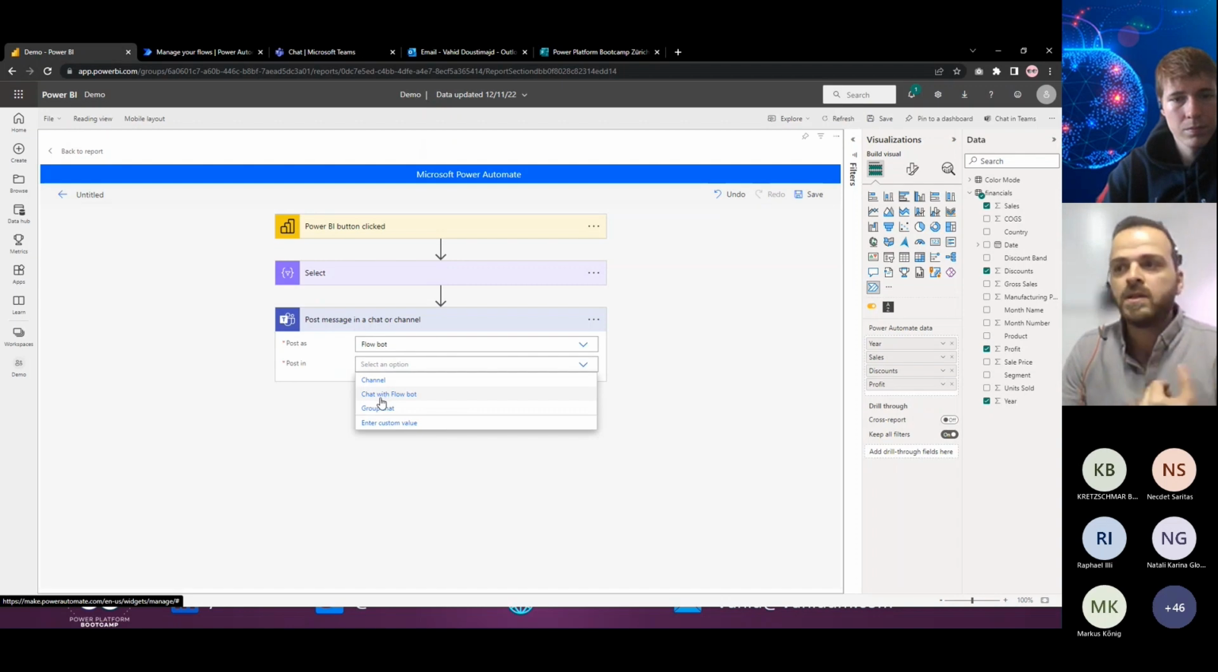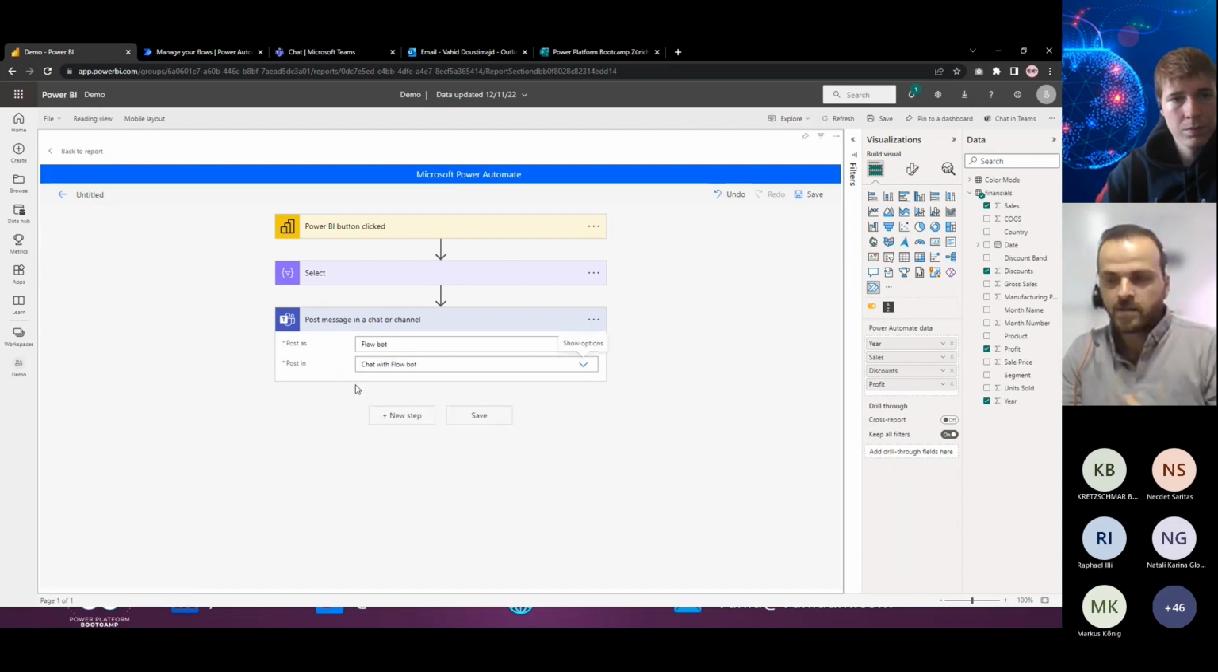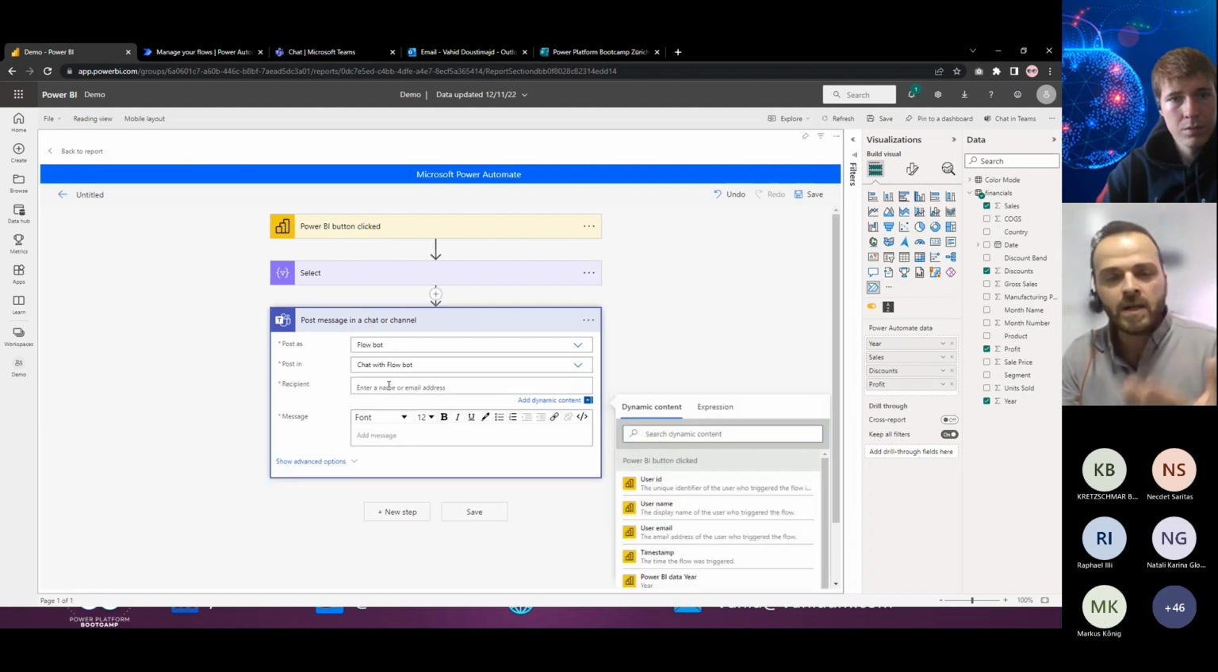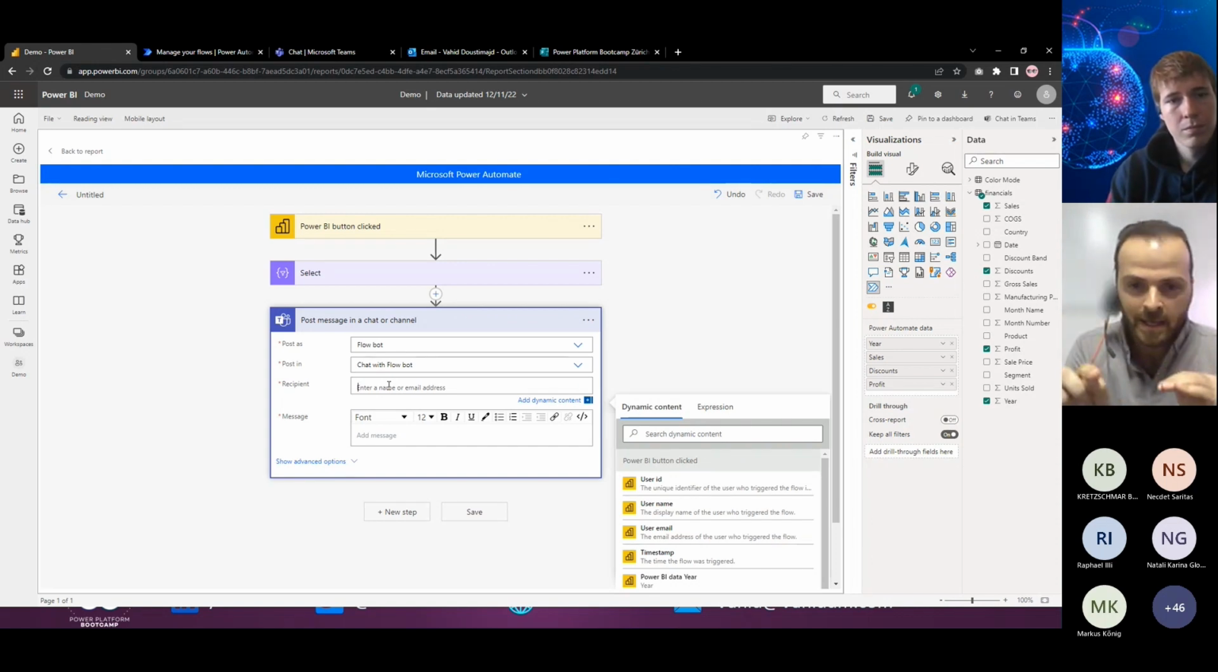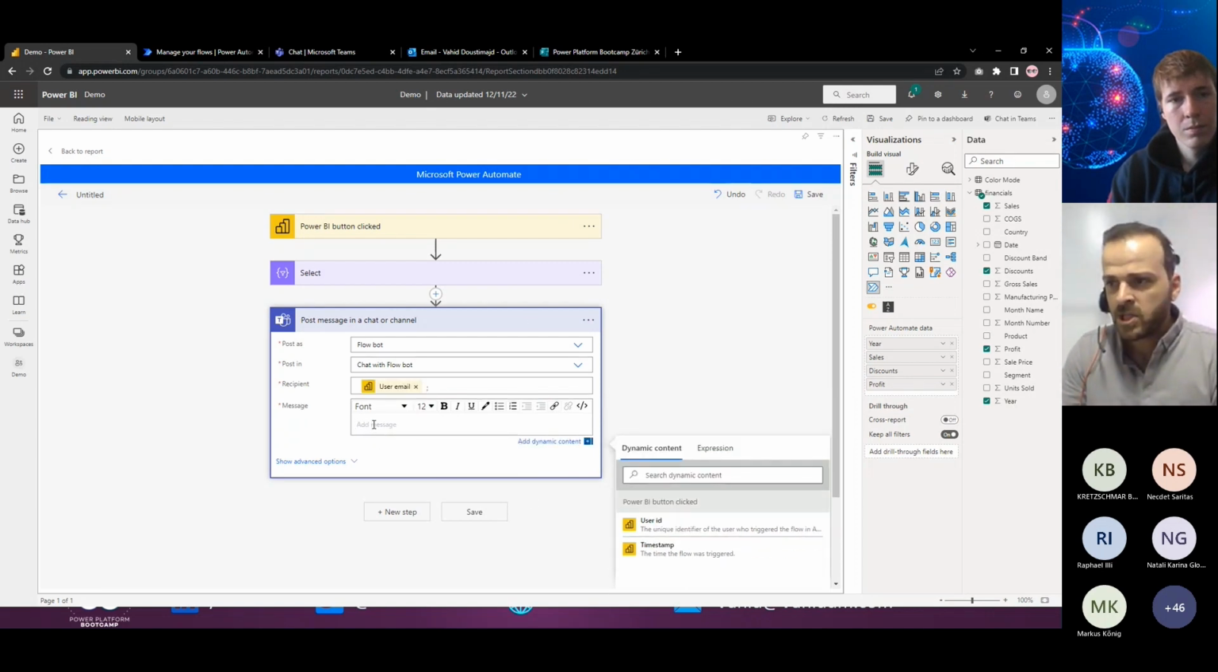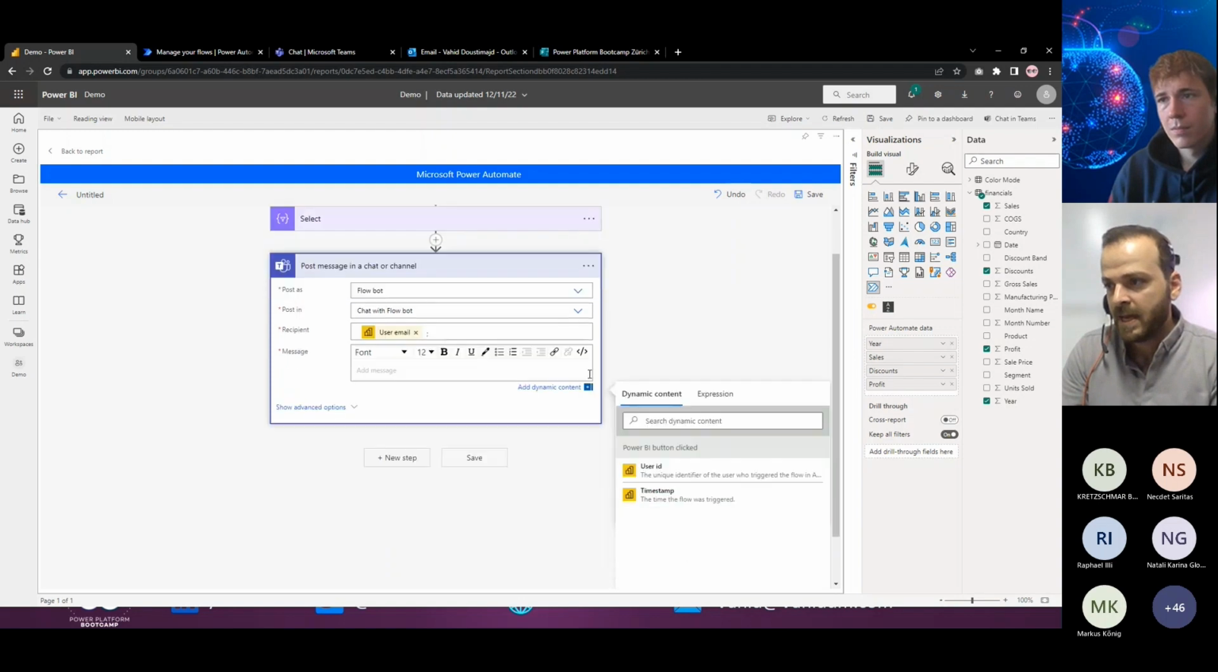I will select the chat with the flow bot, which I want to chat, to receive the data in there. A recipient who will receive that information needs to be automatic and dynamic. The person who clicks on that button needs to receive the data. So here I will select the user email, and then the information here, I want to add that table there to the information from my select items.